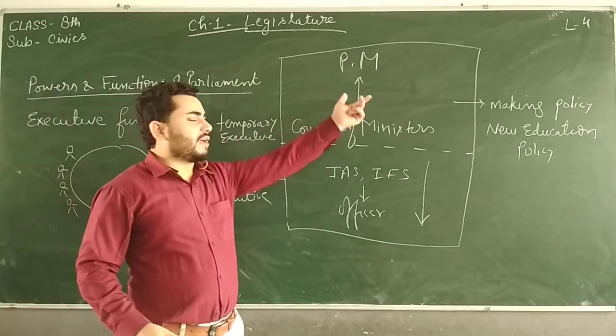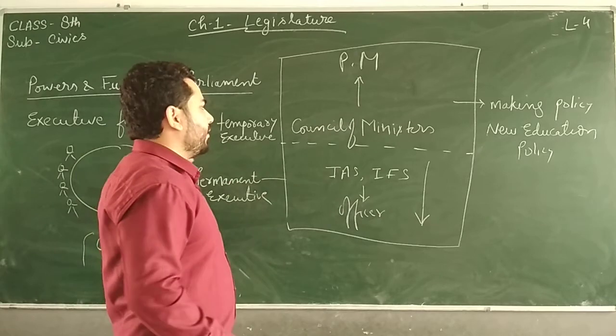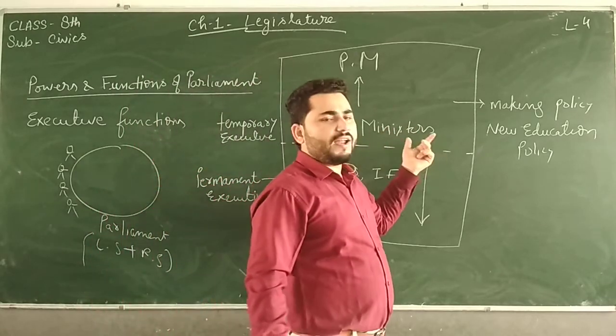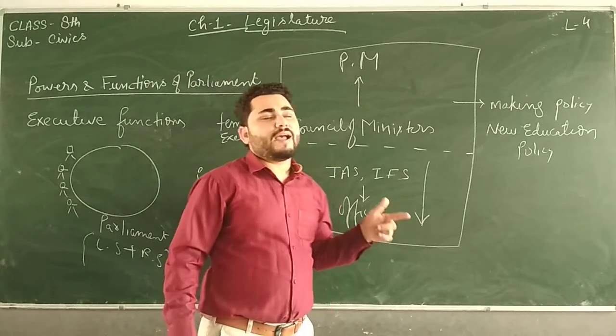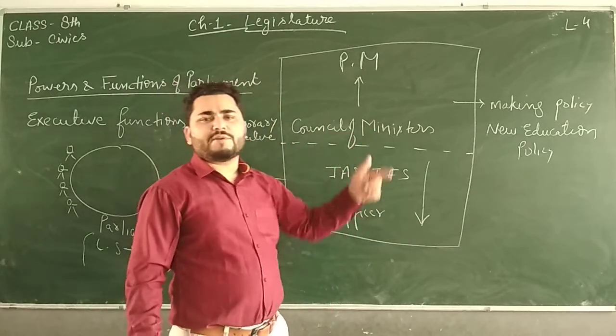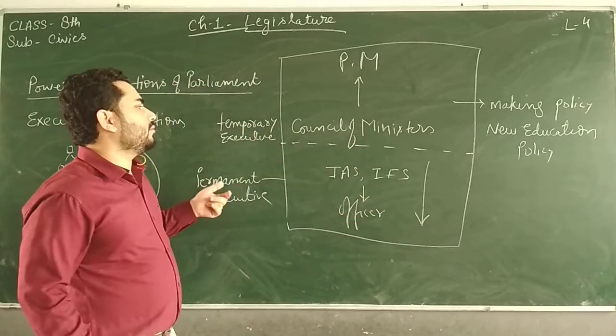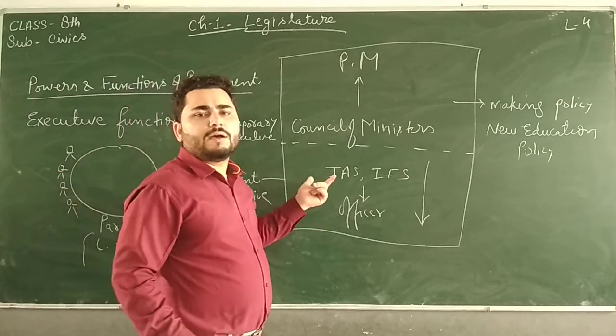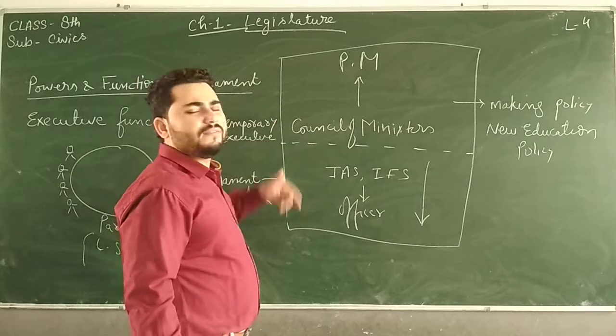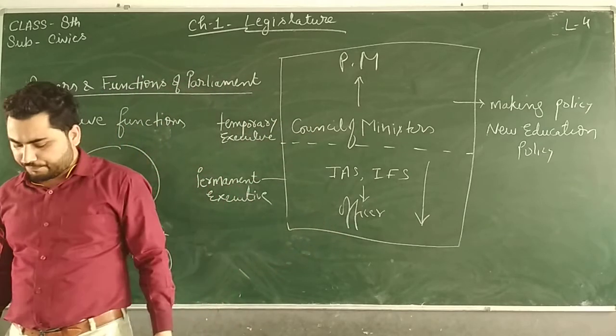So this executive is accountable to the Parliament. Whatever they are doing, they will have to tell the Parliament that we are doing this and this. But as this executive has a majority in the Parliament, nothing harmful will happen to them, and in fact their will prevail, which I have already told you. Clear?